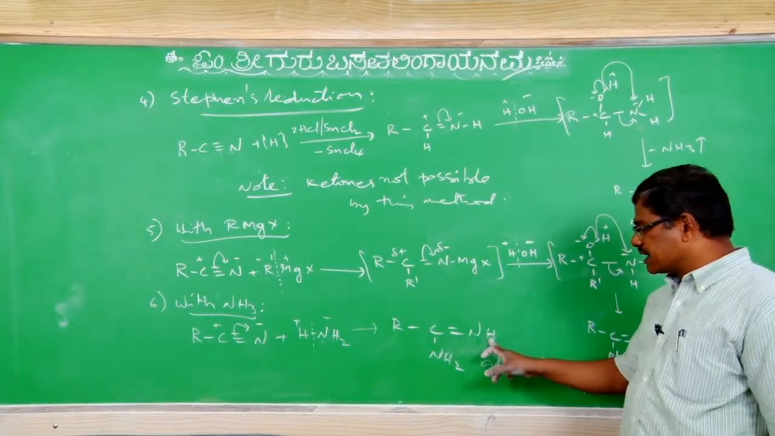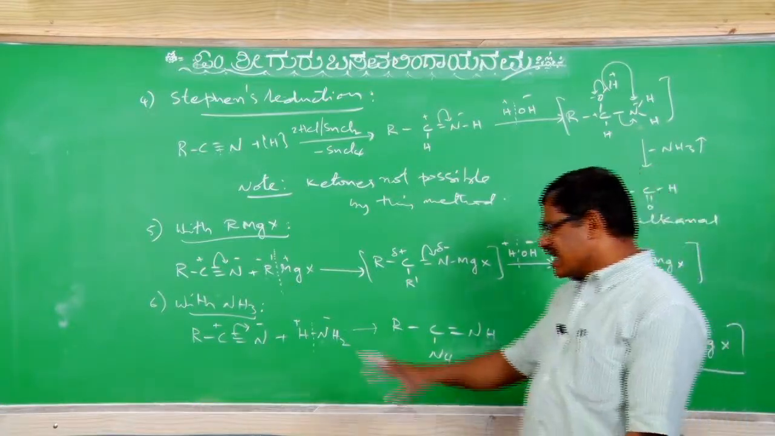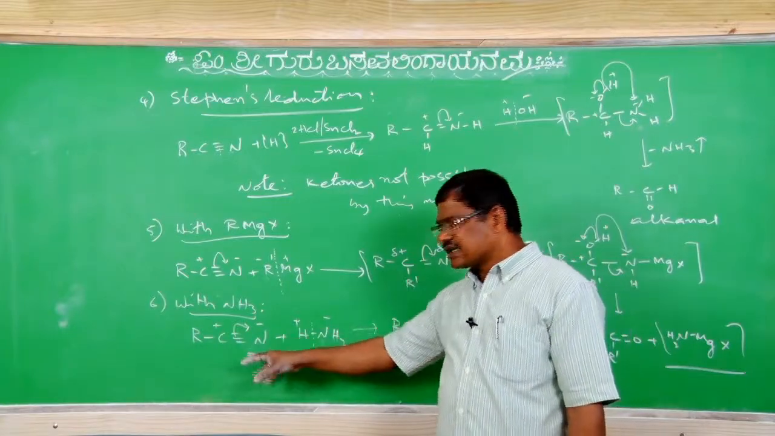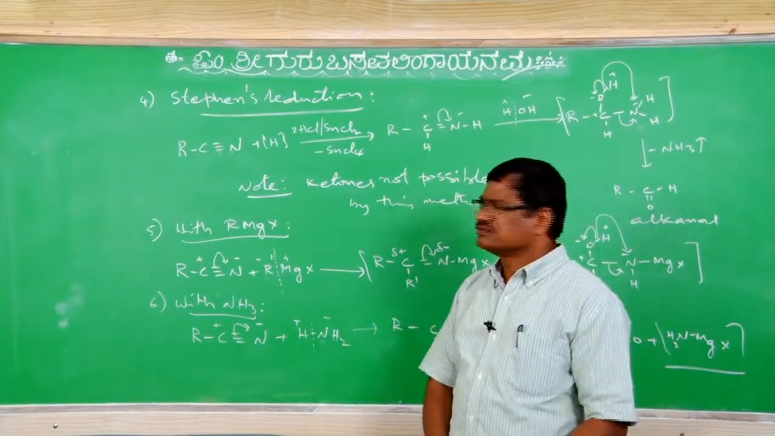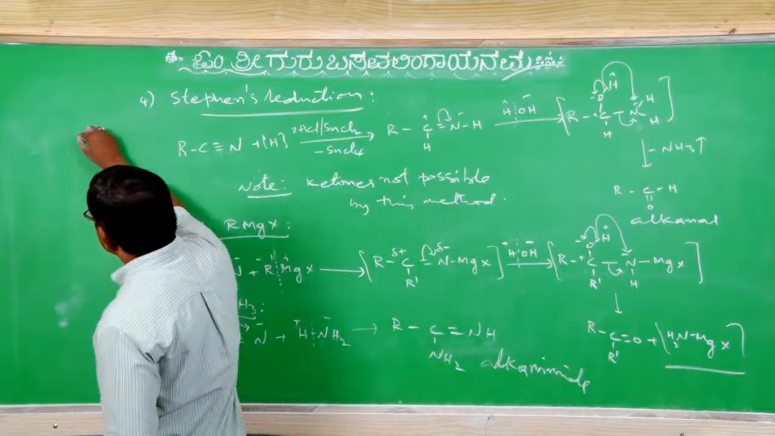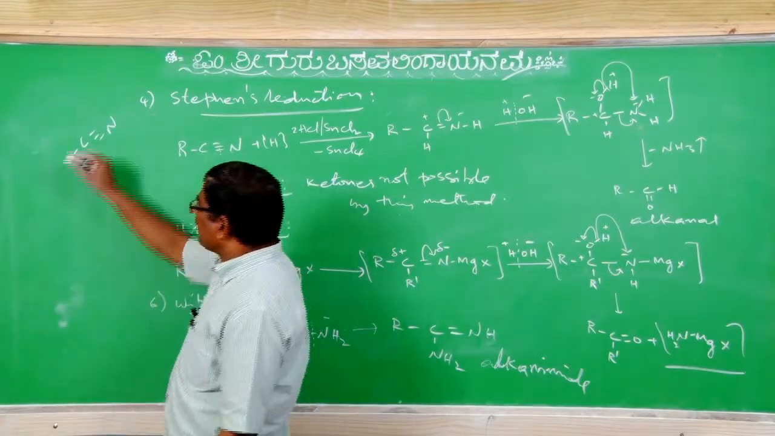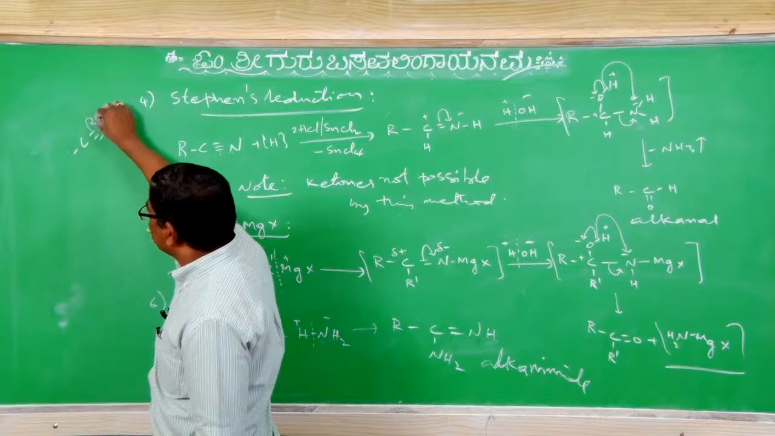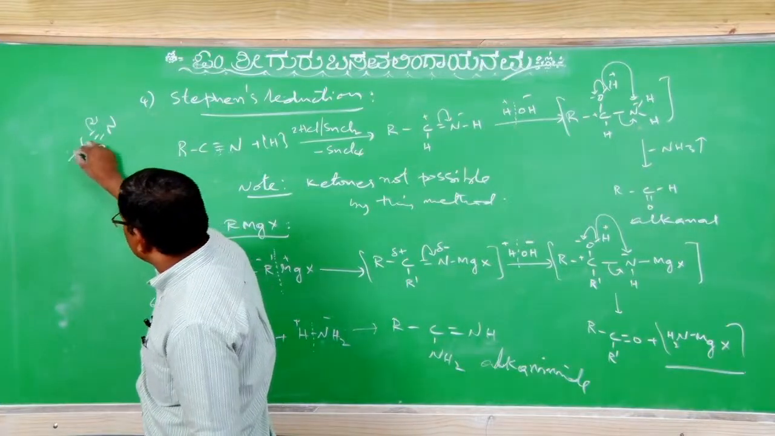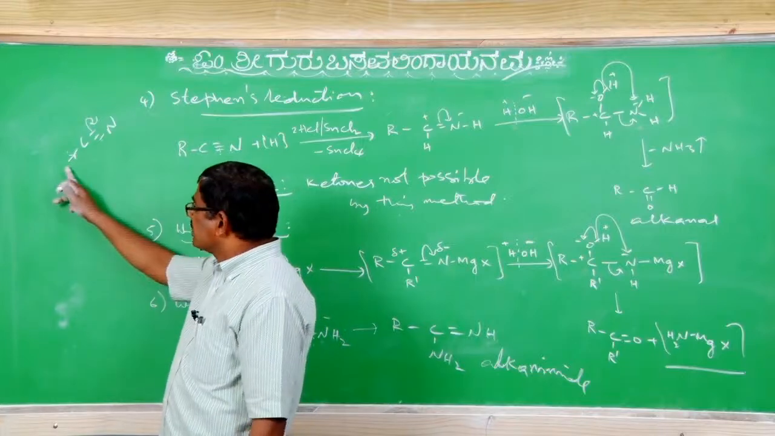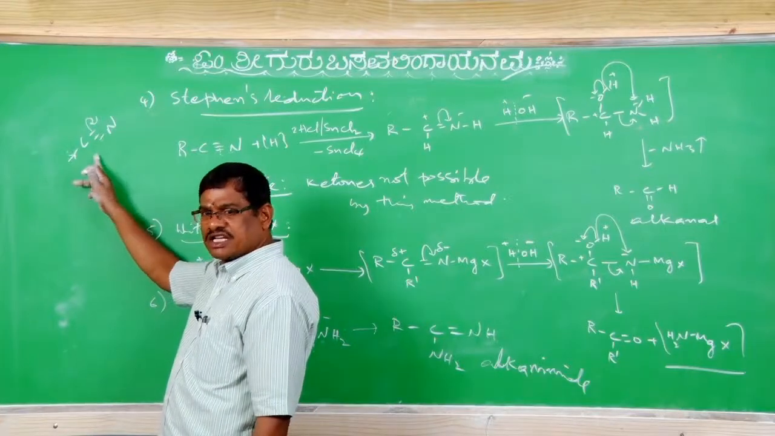RC double bond NH and NH2. See, other than this, if any reagent is provided, you first have to think about the reactant nature. In the reactant, C triple bond N is there. The possibility of pi electron polarization is there. If electron releasing groups are present, H is not, R is an electron releasing group.